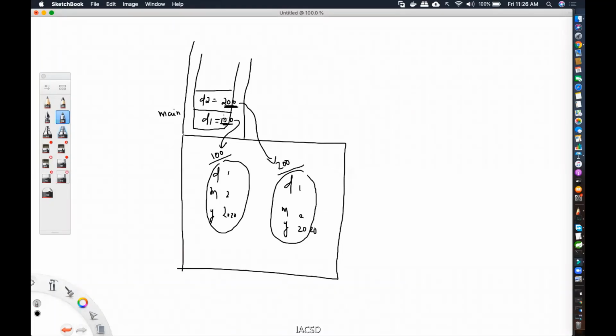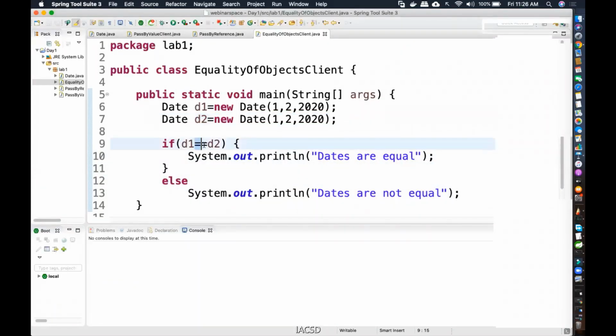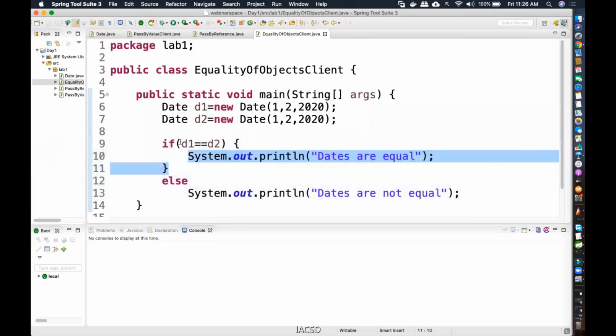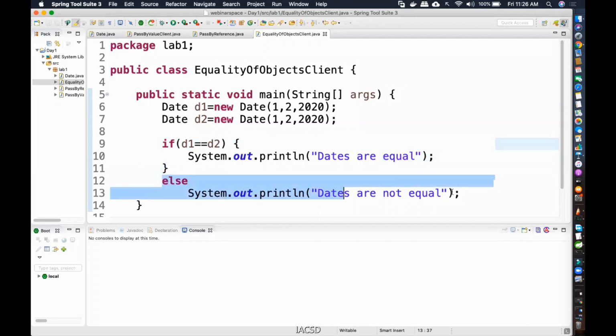Are they equal? No. So the primitive equals, that is these two equals signs, is going to check the value, that is d1's value and d2's value. One is 100 and one is 200. If they were the same you would get a true and print dates are equal, but in this case, it is not the same because both are different objects. So it is going to give you false. If false, then it will go to the else part and print out dates are not equal. So let's see that.